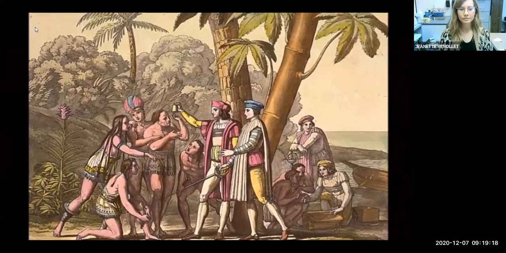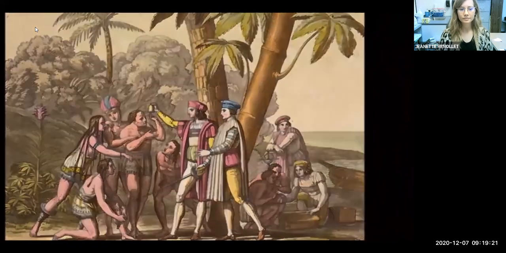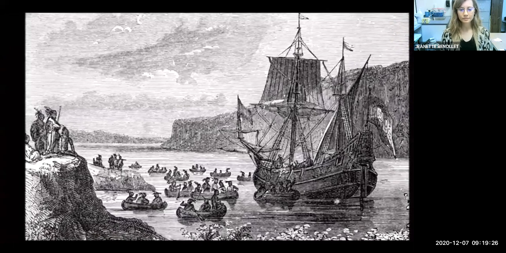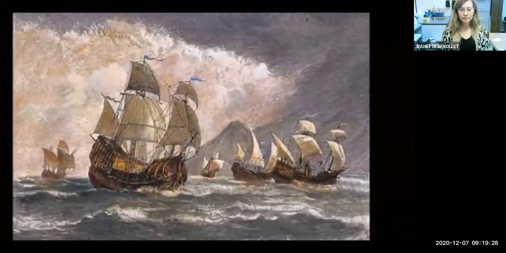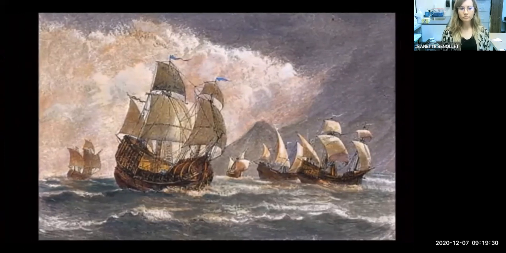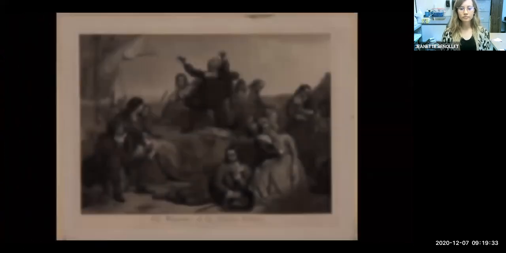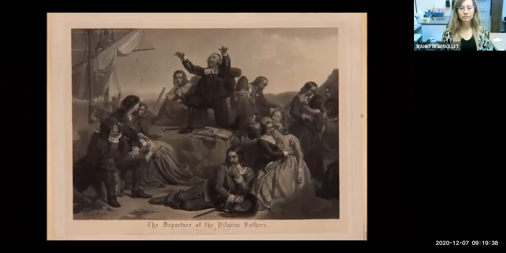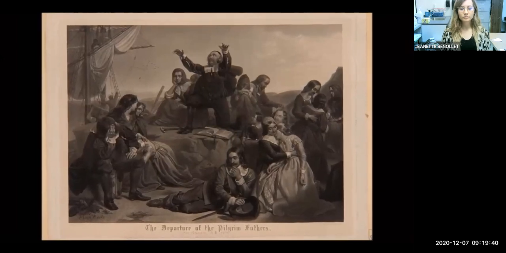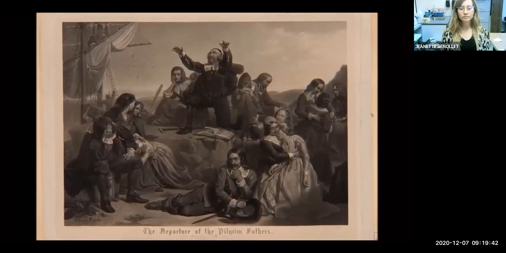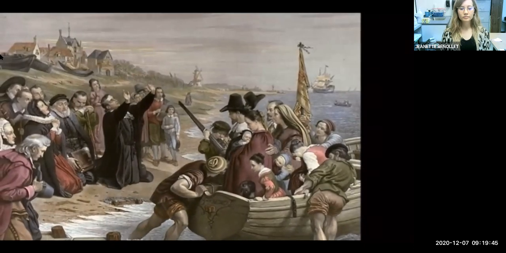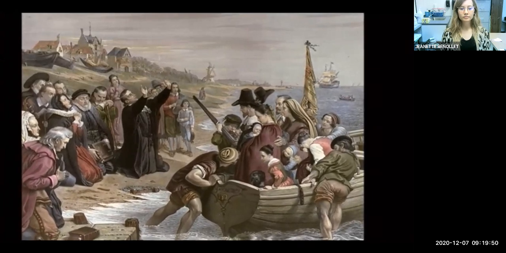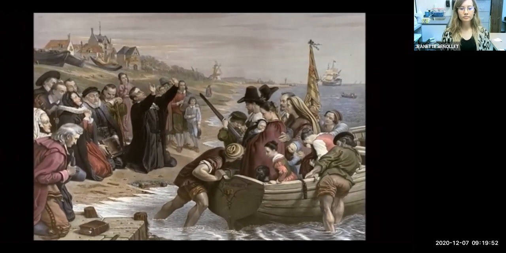After trade and communication between Europe and the Americas began following Columbus's voyage in 1492, many Europeans began to seek opportunities in the New World. One such group, now known as the Pilgrims, sailed from England to North America in 1620. Some of them wanted to sail to America because they thought they could make money there. Some of them were looking for greater religious freedoms. They all thought that a new life in a new land could give them what they were looking for.